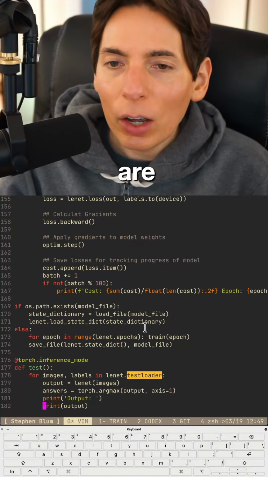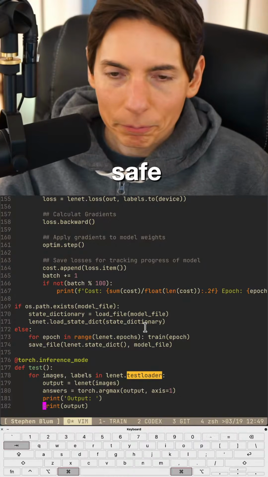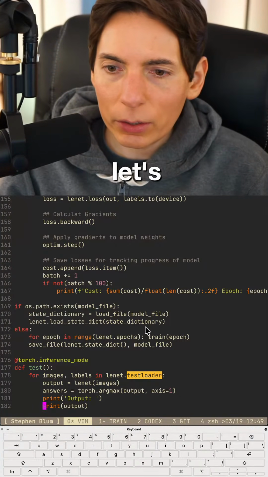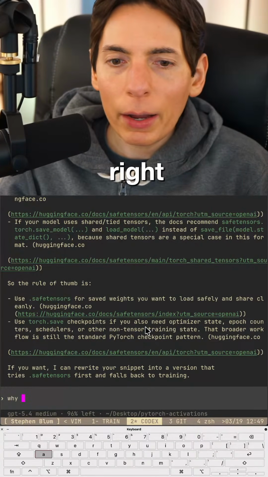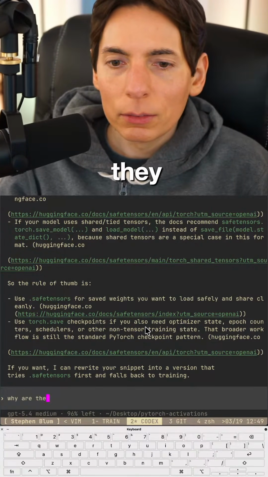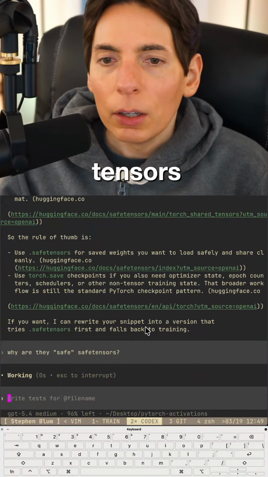Why are they safe? Why are safe tensors safe? What does that mean they're safe? Let's consult the internet. Okay. All right. Why are safe tensors safe? Do you know?